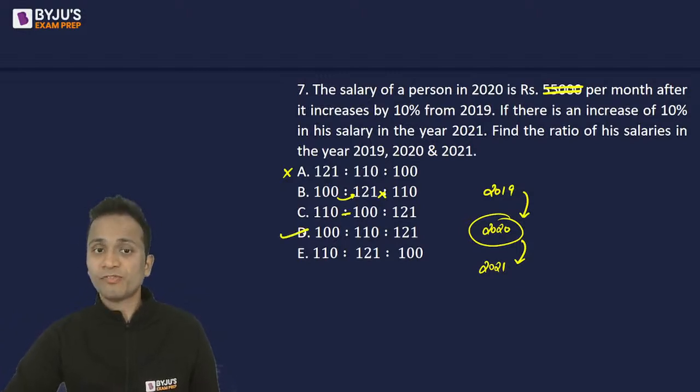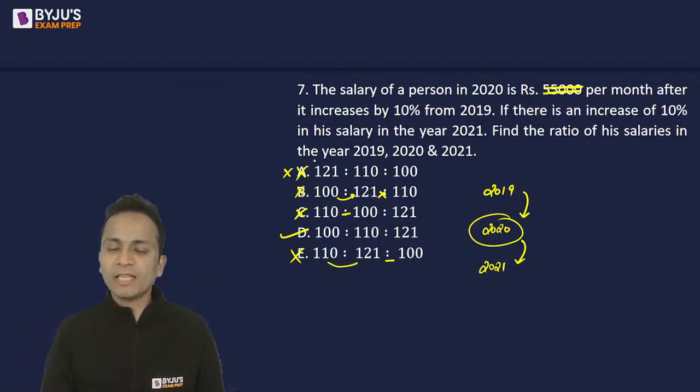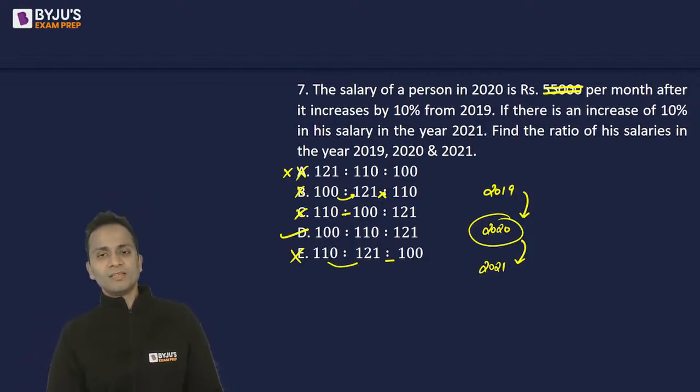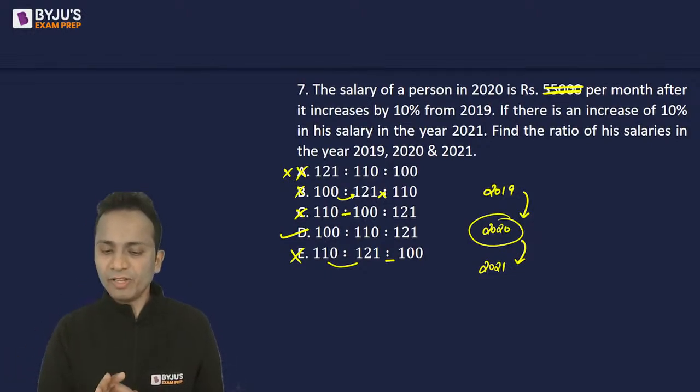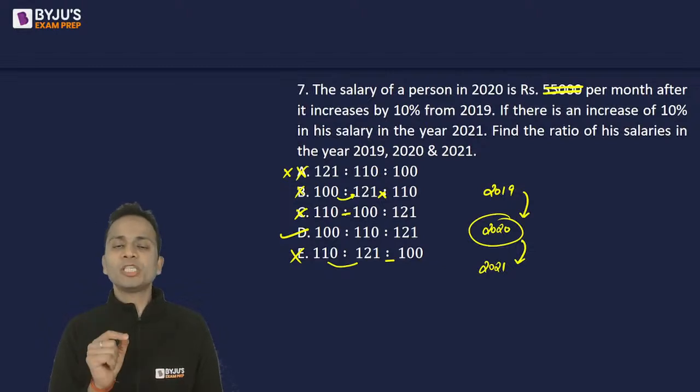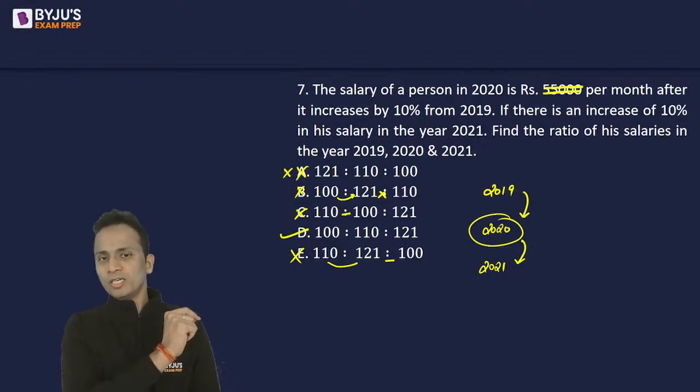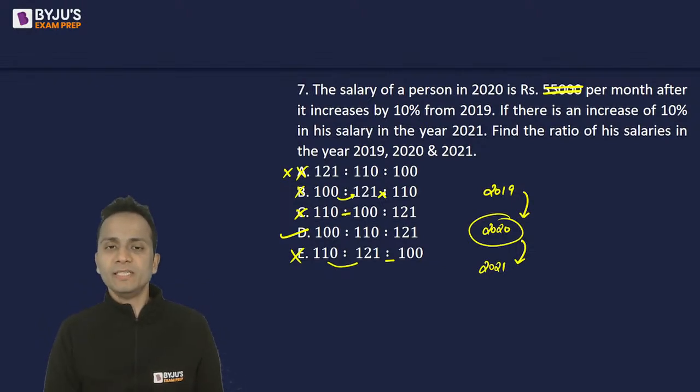Option D is fine. Option E, an increase and then decrease. So you can eliminate all the four options other than option D, right? In other options, at least there is one decrease everywhere. Okay. But in option D, fourth option, it is a consistent increase. And that should be the answer.